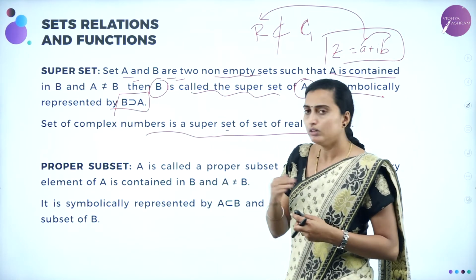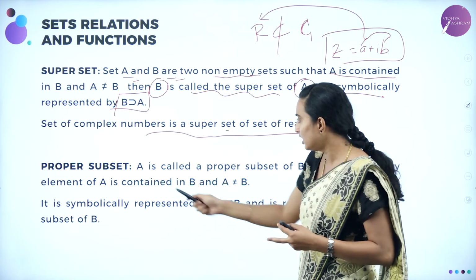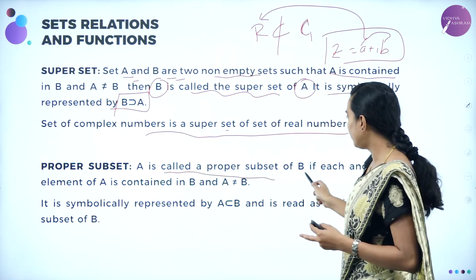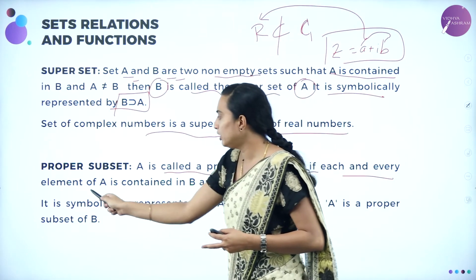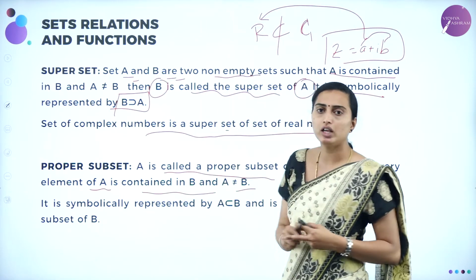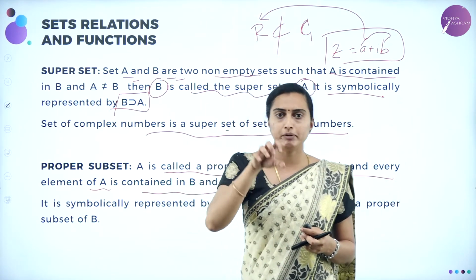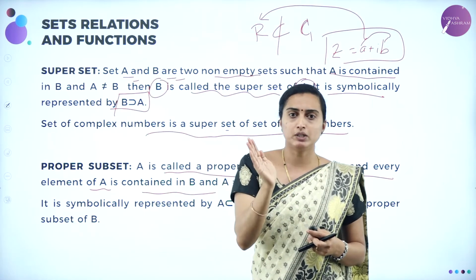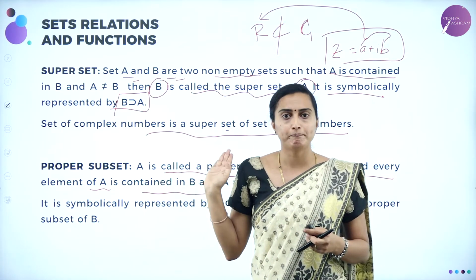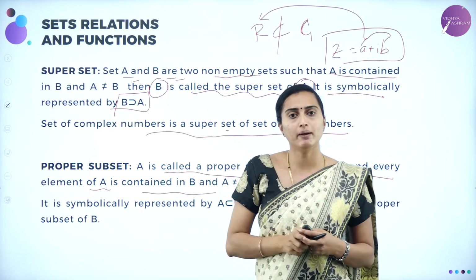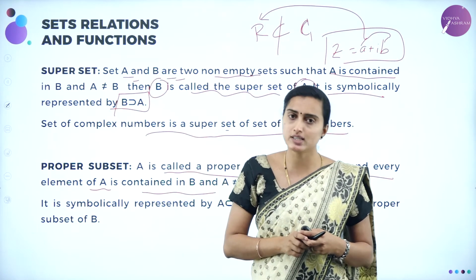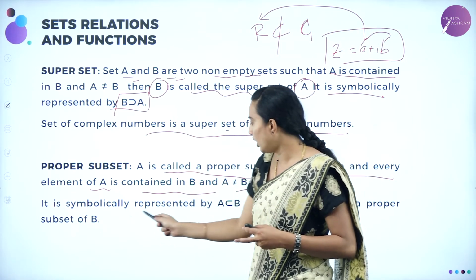They are not equal. A is called the proper subset of B if each and every element of A is contained in B and A is not equal to B. Each and every element of the subset will be there, but the subset will not be equal to the superset. That is going to be known as the proper subset.